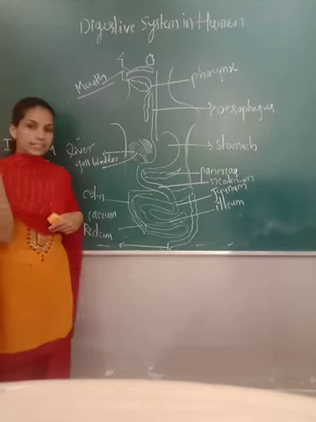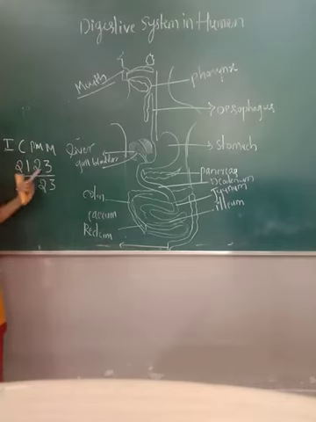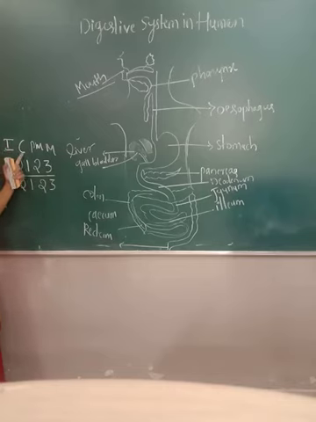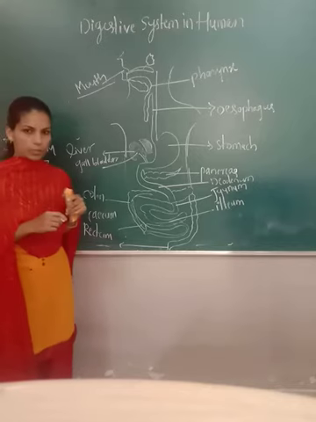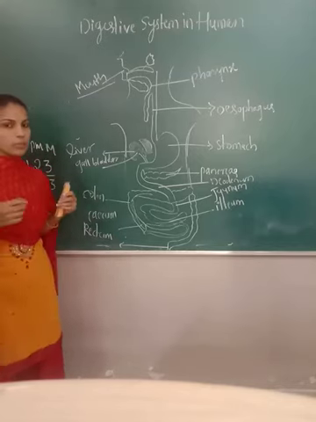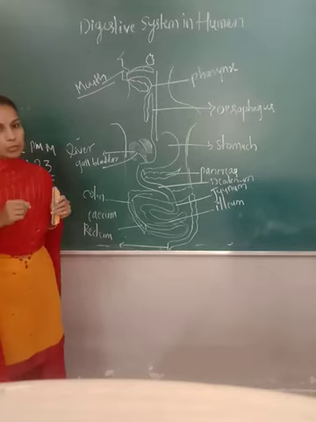So one side set we call as 2123 divided by 2123. Again, the other side 2123 divided by 2123. So this is the dentition formula in the case of human beings. Okay. So incisor, canine, premolar and molar. Like this, different numbers of teeth are present in human beings, which help in the breaking down of the food.